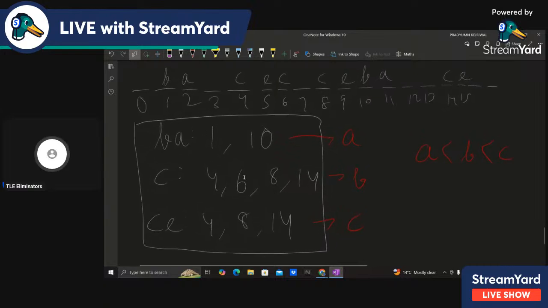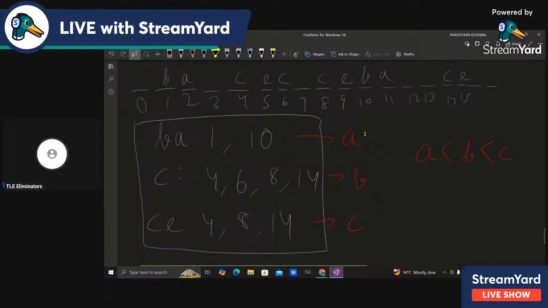I mean, they have to be in that order only. Like, if I want BA first, then I want C, and then I want CE. That is my particular order. So I want that order. So A less than B less than C. But this is not sufficient condition. I also have to ensure that they don't overlap. Like, here you cannot take 1 4 and 4, because 4 and 4 overlap, and actually 4 and 4 also overlap.